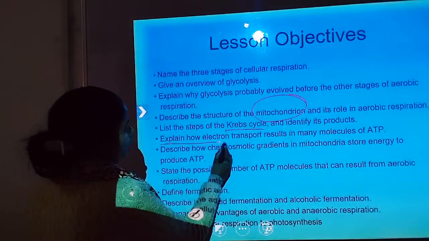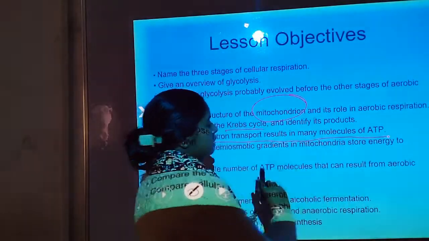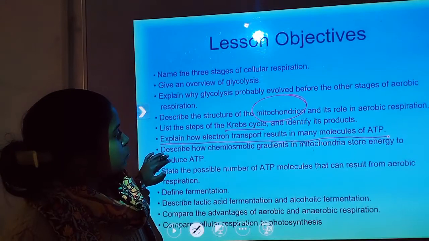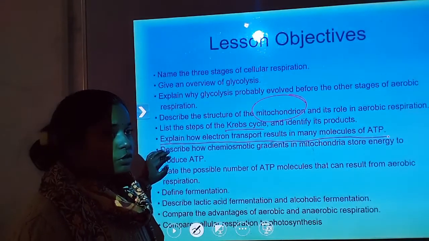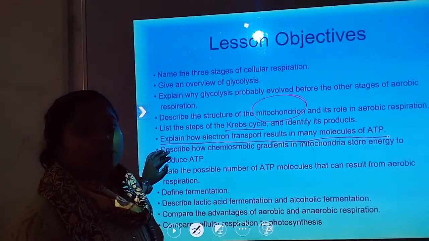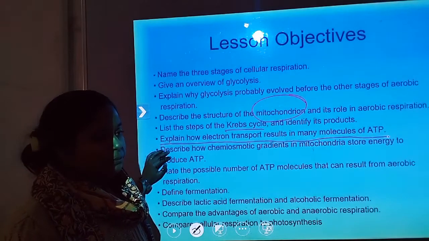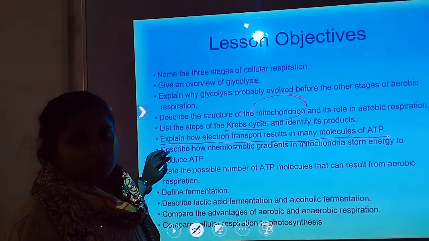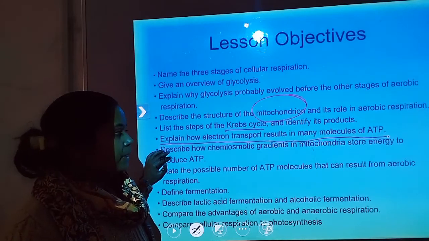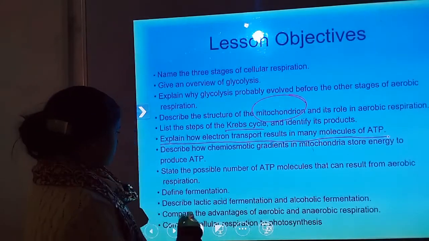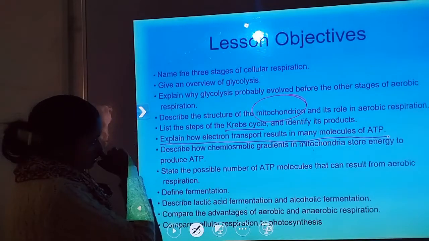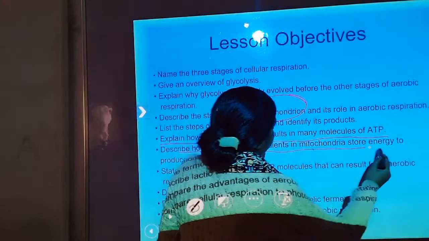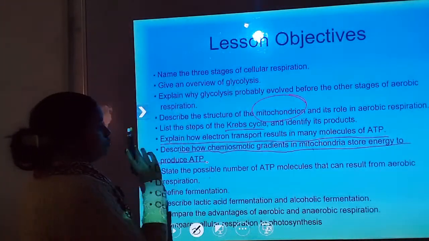Now explain how electron transfer results in many molecules of ATP. In the electron transport system, NADH plus H plus or FADH2 undergo changes to form ATP. We will discuss later how it forms. Now, can we describe how the chemiosmotic gradients in mitochondria store energy to produce ATP?